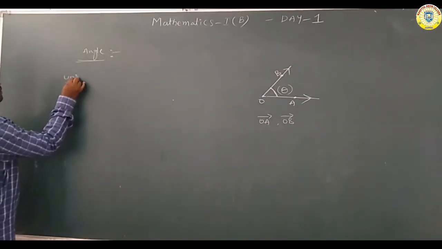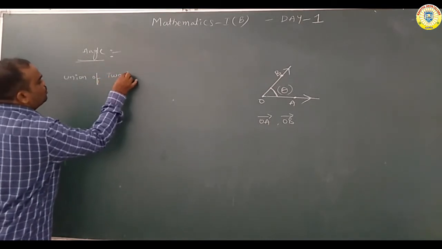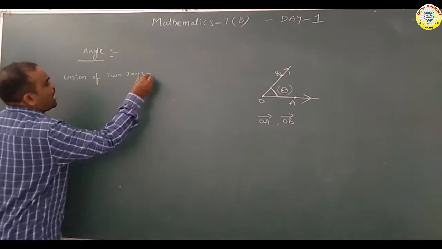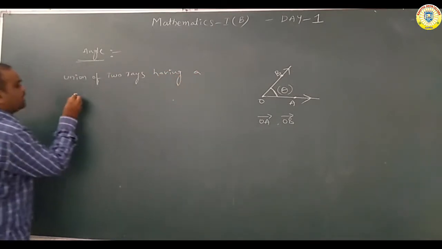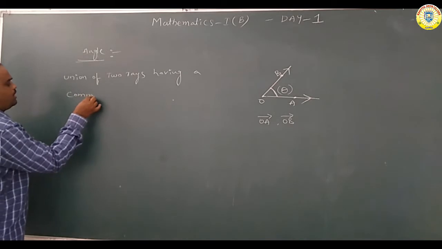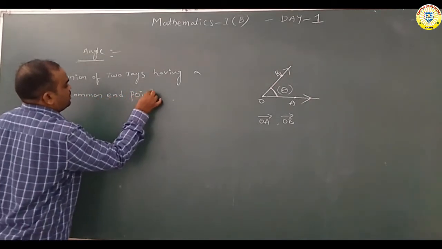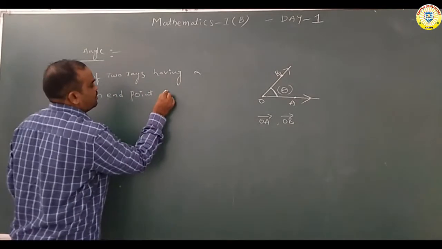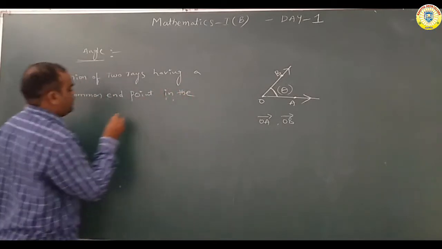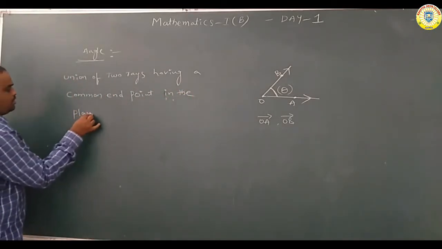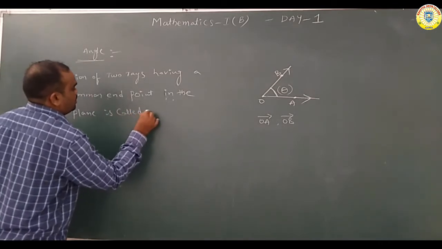Union of two rays having a common end point in the plane is called angle.